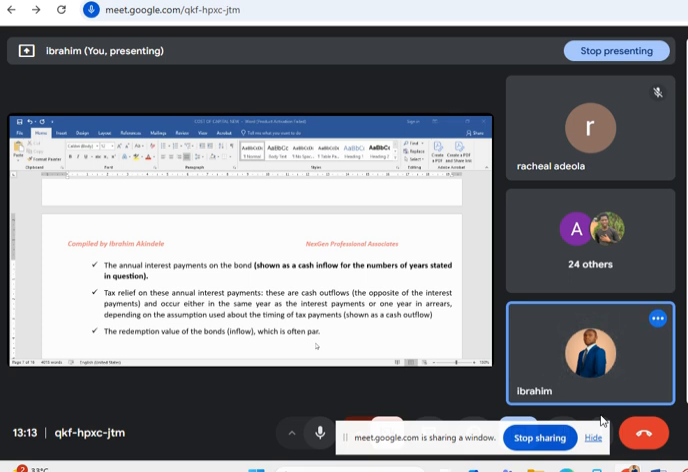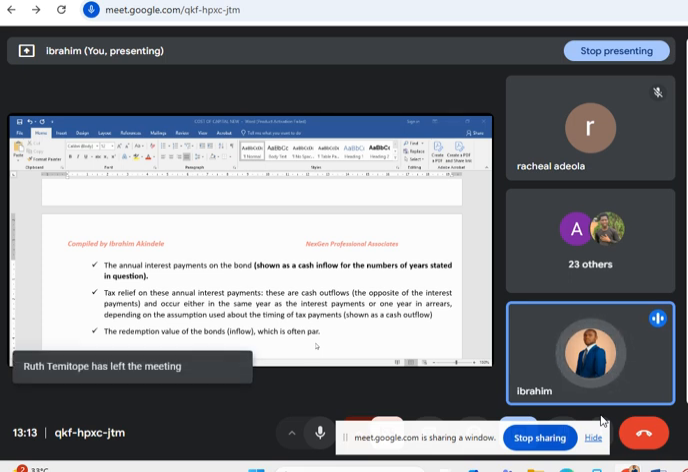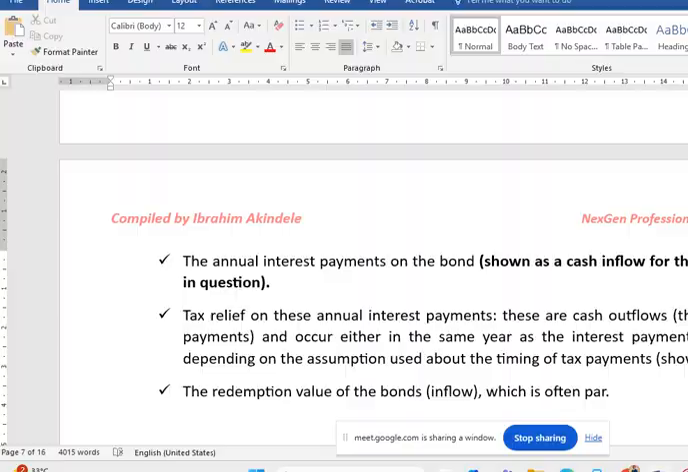Now, the redemption is like your principal. At the end of the period, you pay both interest and principal. Your redemption value could be 100. It is often at par. Par means what? 100.